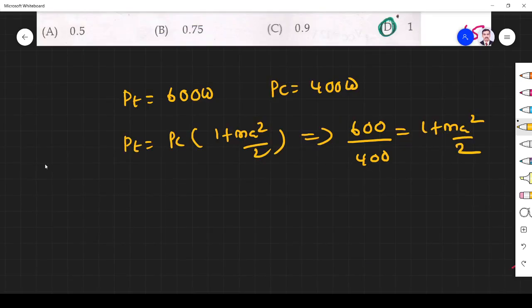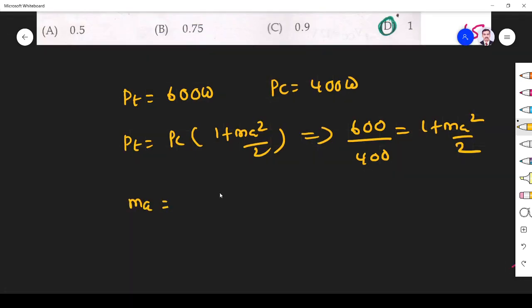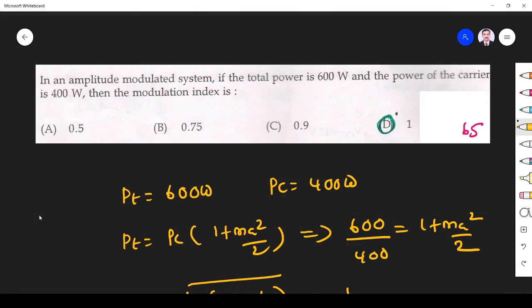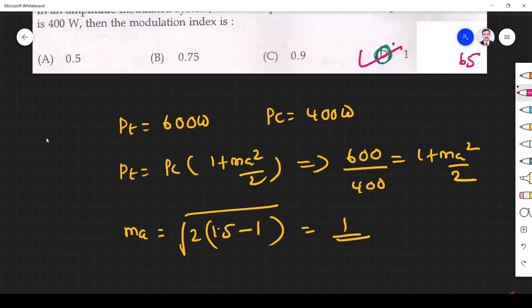Minus 1, and this goes to the other side, into 2. If you simplify, what you get is 1 only. So ma is equal to 1. So the answer is option D.